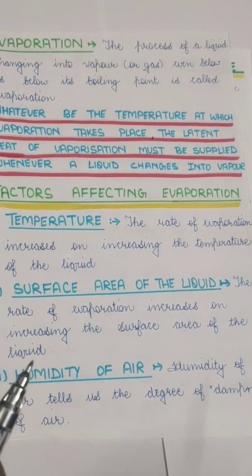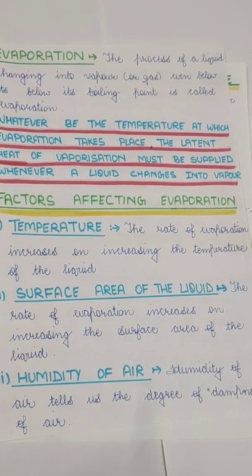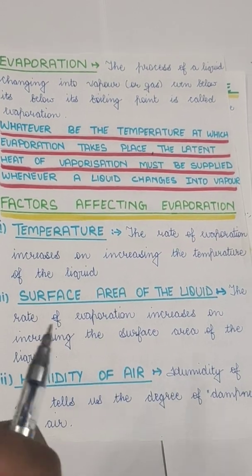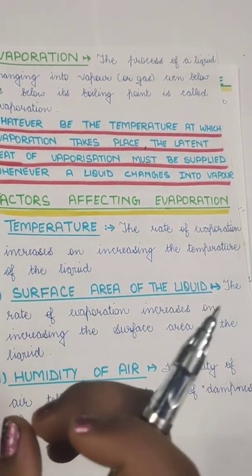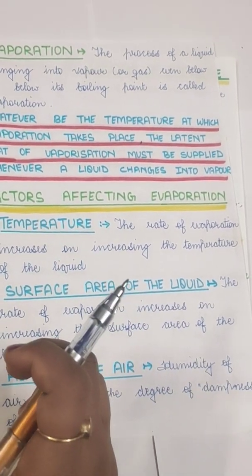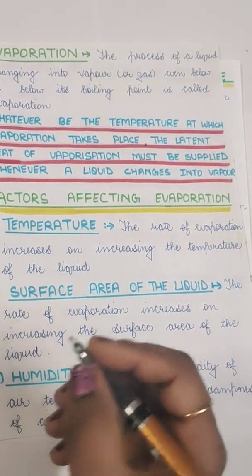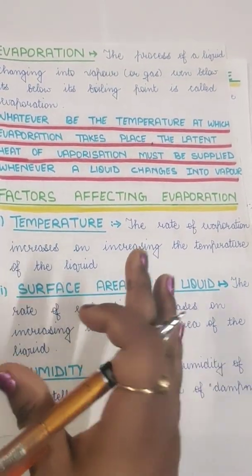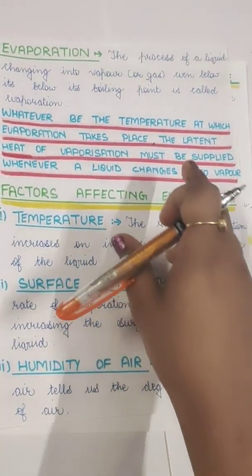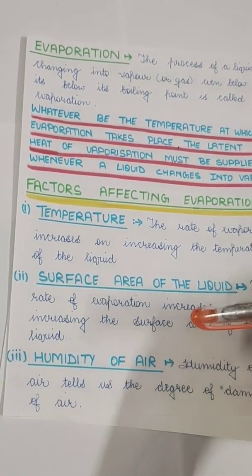It is hidden heat which does not raise the temperature, but helps to convert one state of matter into another. In evaporation, it helps to evaporate the water from the surface.